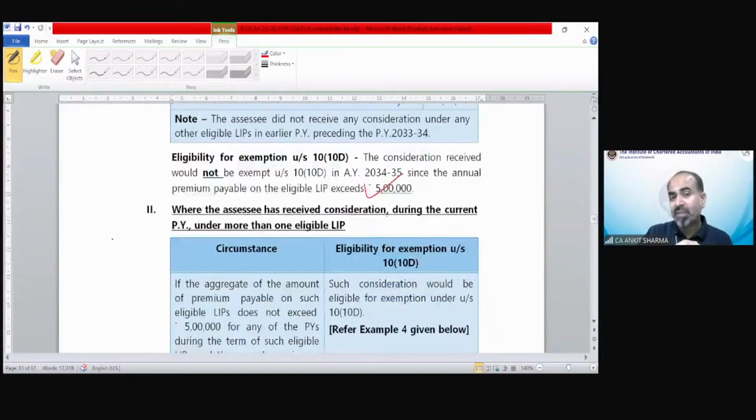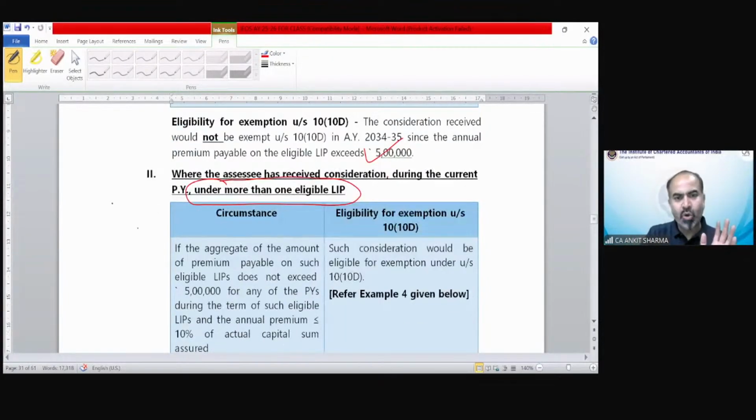Now those were the cases of a single policy. Now we are moving on to the multiple policies case, under more than one eligible life insurance policy. Again, situation 1 is running because consideration is being received for the first time. But now there are multiple policies, more than one policy. What will happen in that case? The aggregate amount of those policy premiums that does not exceed 5 lakh needs to be taken for the purpose of exemption. So we have gone through this case.